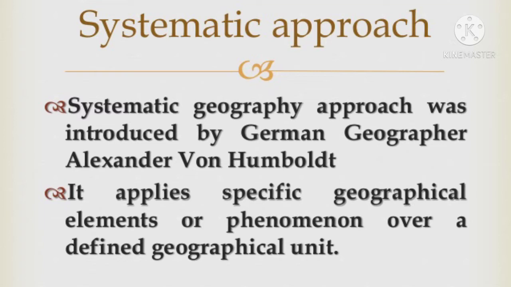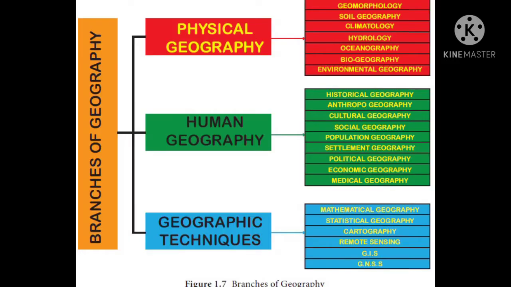The geographical factor may be climate, then the climate of the world as a whole is studied, and the climatic types and subtypes are recognized over the globe. Similarly, the study of agriculture of India may be done, meaning all the physical, human or biological parts are studied in the systematic approach.